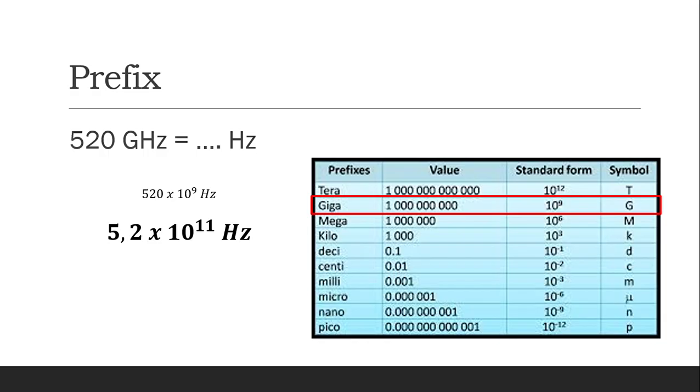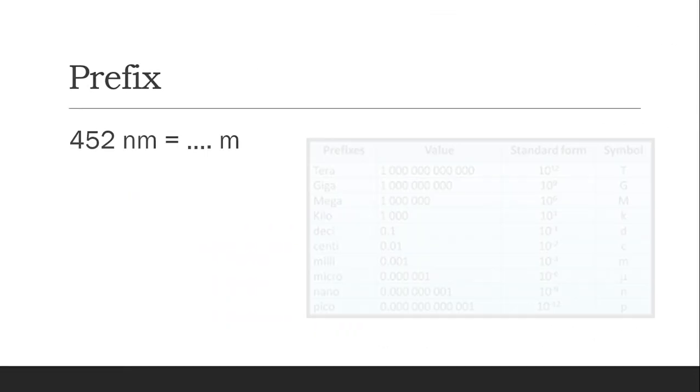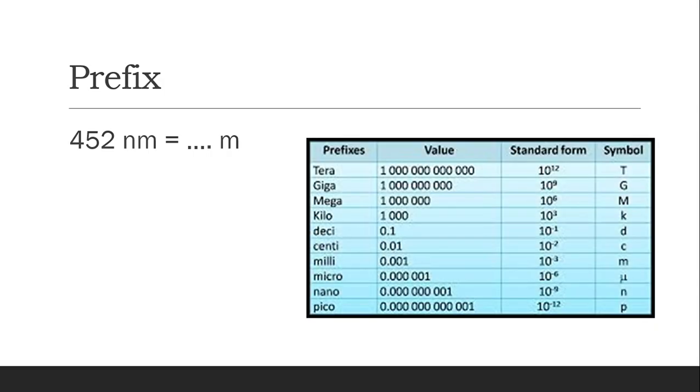We continue again. 452 nanometer. We find which the nanometer is. This one is nanometer, right? 10 to the power of negative 9. We make it into the standard form, become 4.52 multiplied by 10 to the negative 7 meter. I think it's easy, prefix. We're moving forward then.